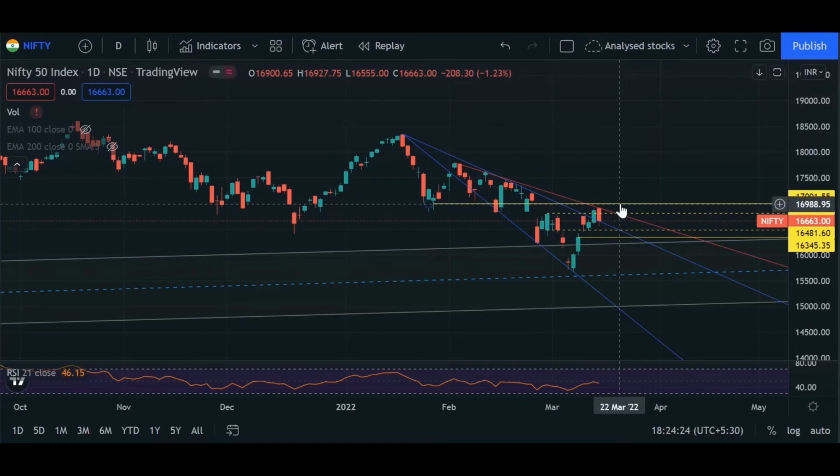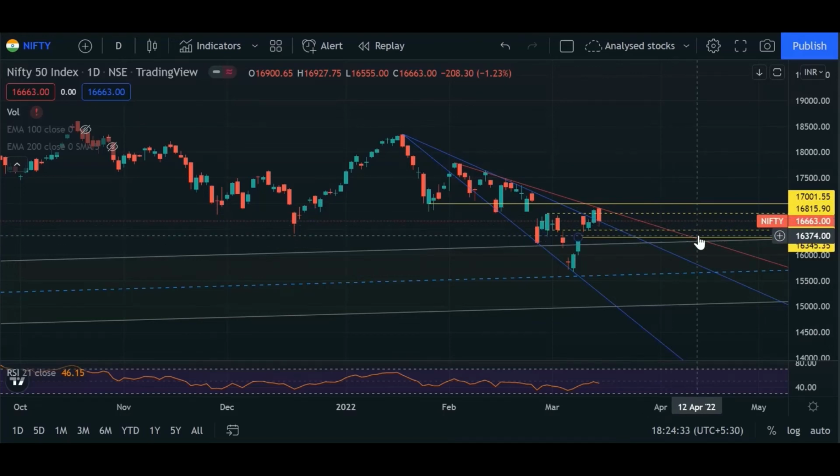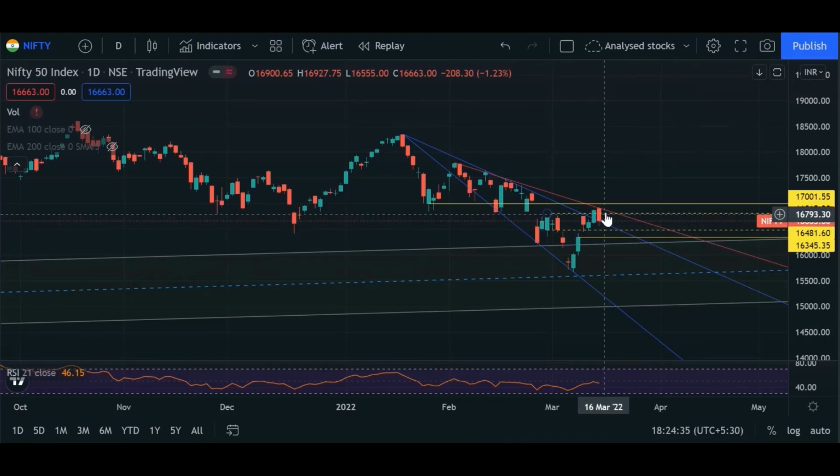So this much, from 17,000 to around 16,350, will be the major zone for this entire week for me. And if Nifty chooses to remain sideways for tomorrow's trade, we can expect also this particular range from 16,800 to around 16,500.